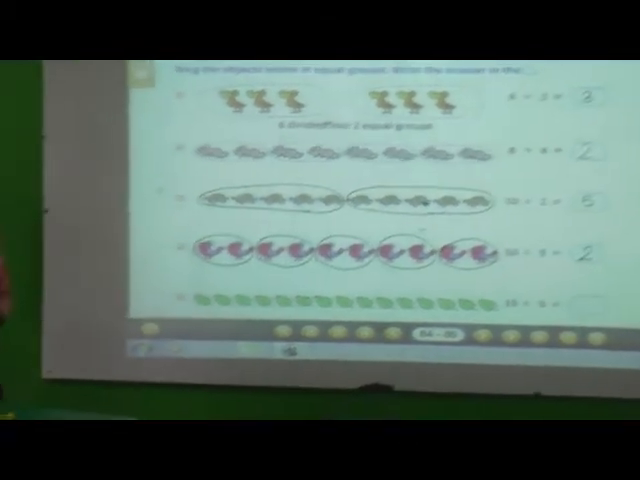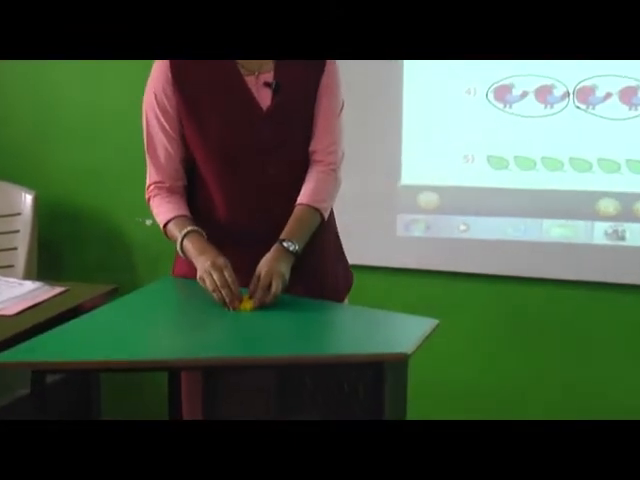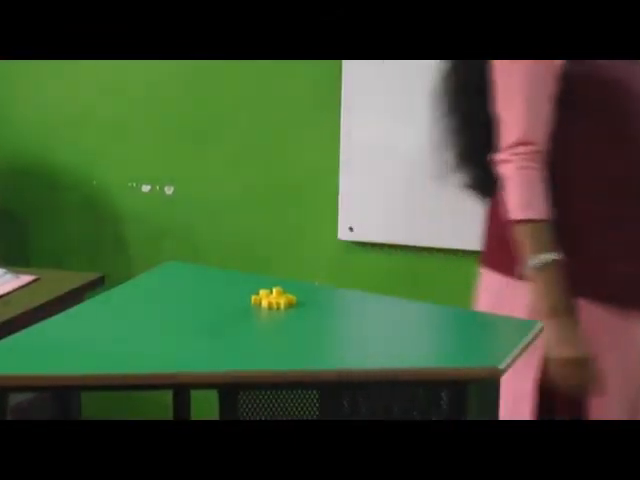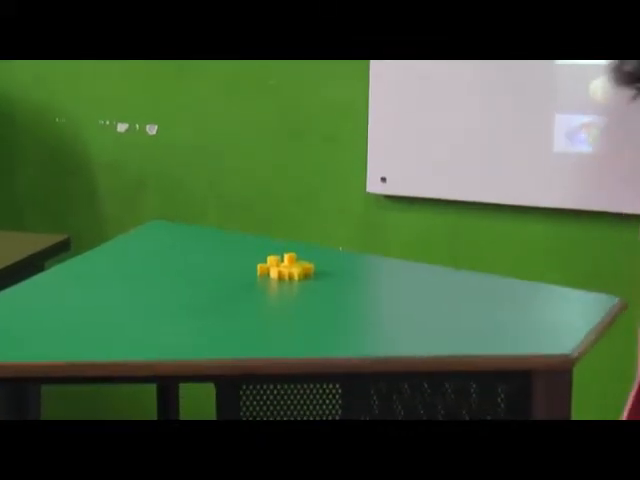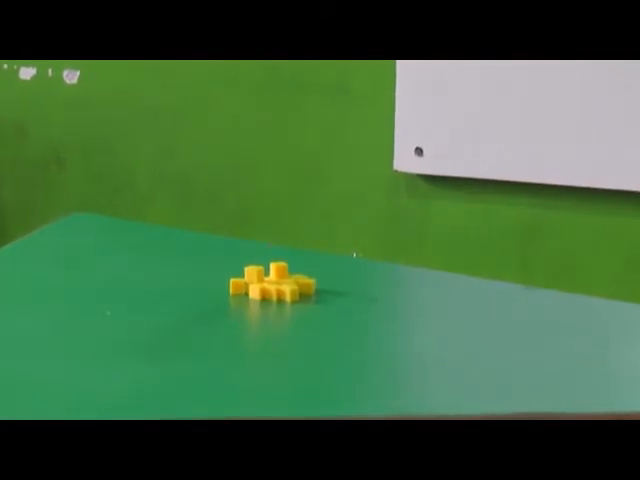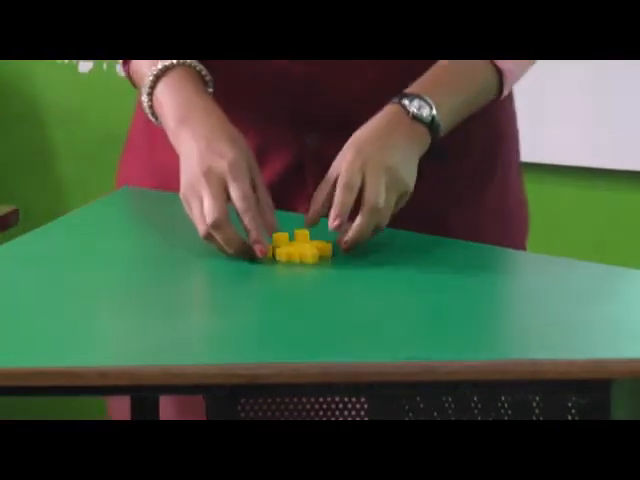Now these 15 cubes we have to divide into how many groups? Into 5 groups, because here we can see 15 divided by 5. So these 15 leaves we have to divide into 5 equal groups. How many groups we have to make? 5 groups. Okay. So we will make 5 groups now.